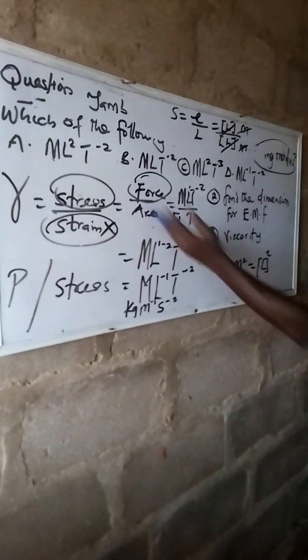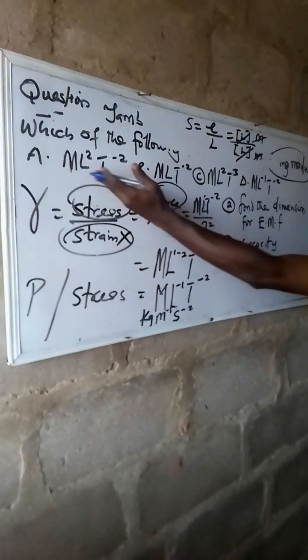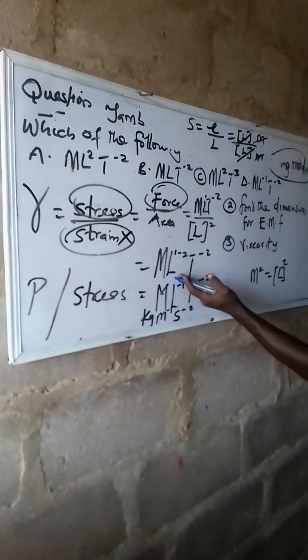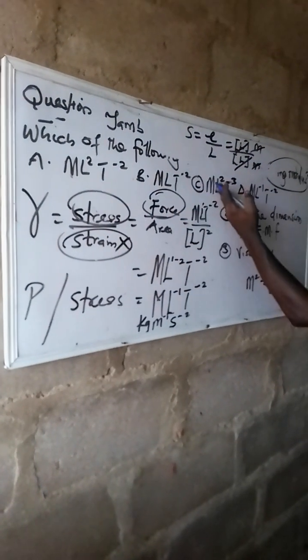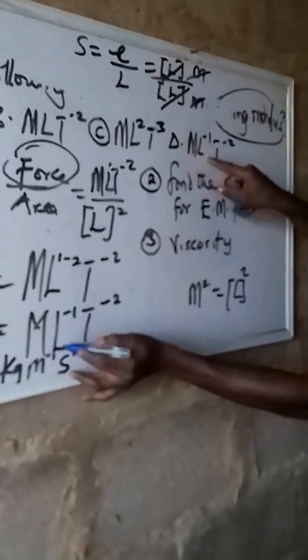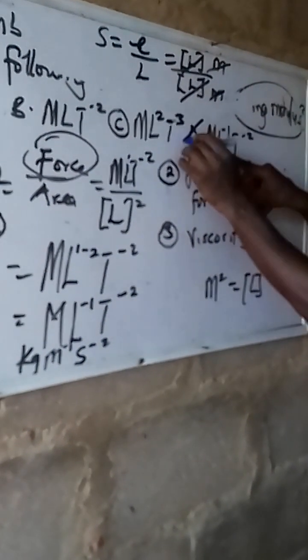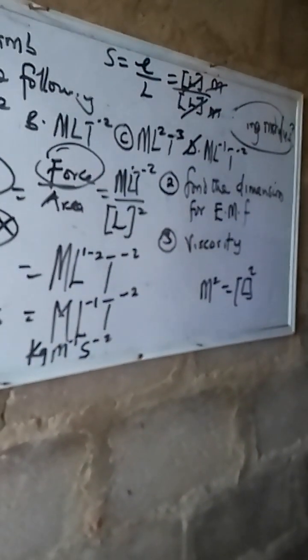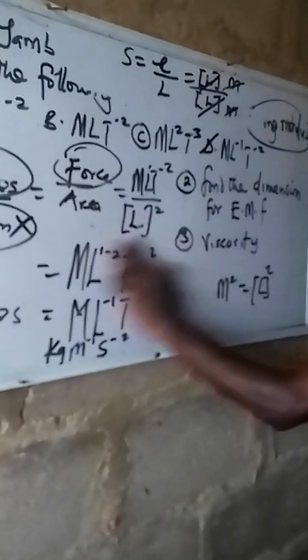Where is that? Let's check the options. Is it this one? No. Is it this one? No. Is it this one? No. Check this one. It's the same thing: ML per T. This option D is the correct answer. Let's quickly do another one.